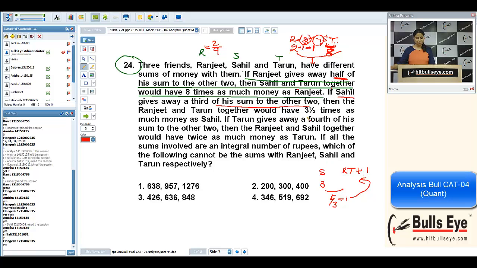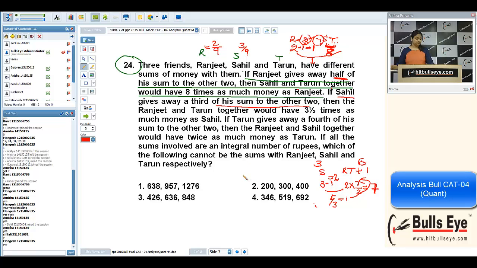Now Ranjit and Tarun together would have 3.5, that is 7 by 2 times as much money as Sahil. After giving 1 rupee to R and T, Sahil is left with 2 rupees. Now Ranjit and Tarun together will have 2 into 3.5, that is 7 rupees. It means initially Sahil was having 3 rupees, and after getting 1 rupee Ranjit and Tarun have 7 rupees, so initially they had 6 rupees. It means Sahil is having 3 by 9 of the amount.